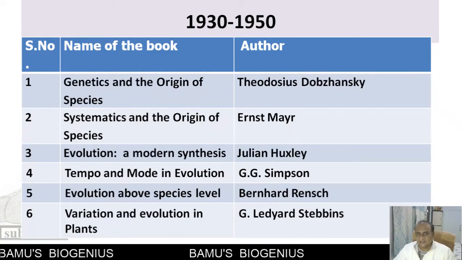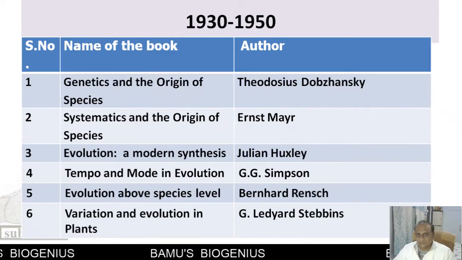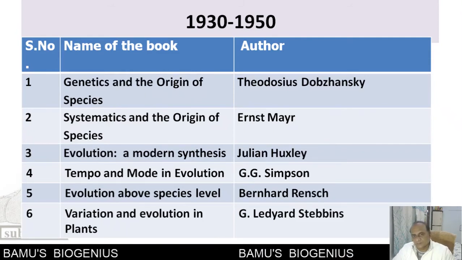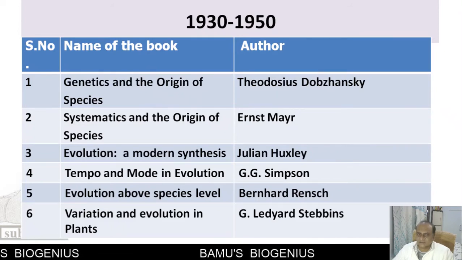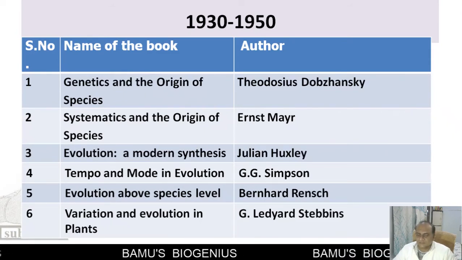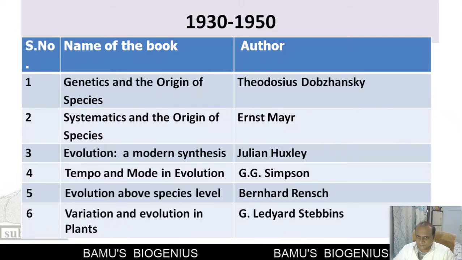This theory is derived from these six books. These six authors were considered architects of the modern synthetic theory. Each author has contributed a lot in bringing this particular theory into light.